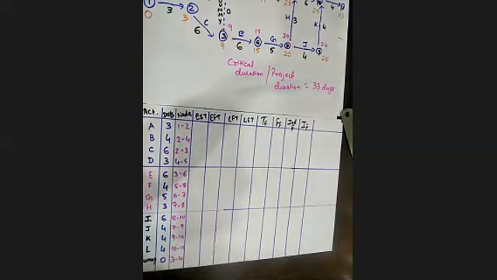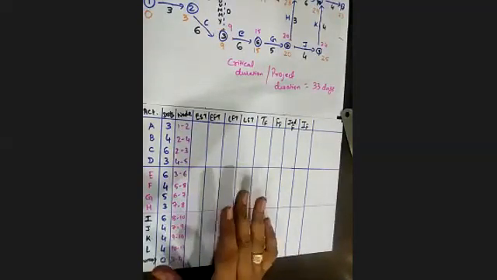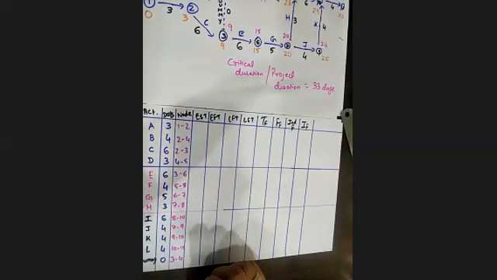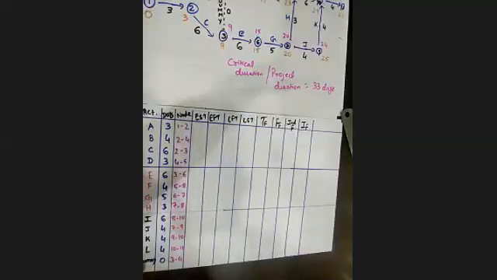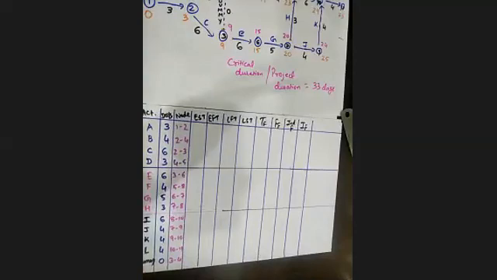Okay, now I want you to calculate this. I'm not going to do this now. I will ask anyone to give me the entire sequence of a column, either EST, EFT, LFT, LST, TF, FF, independent float, or interfering float. So I will ask 8 different people to give me the entire column. Come on, calculate. I will give you just 3 or 4 minutes. And those persons whom I am asking, if they are not replying, then I will remove you directly.